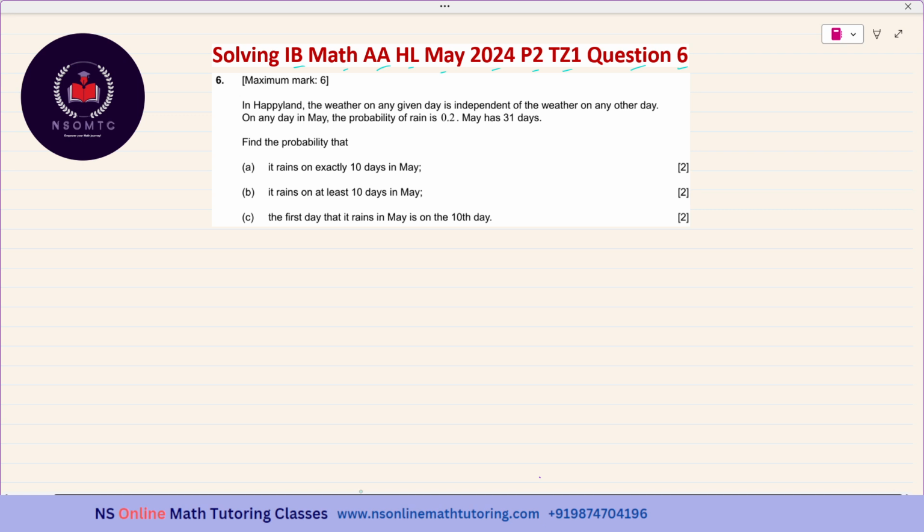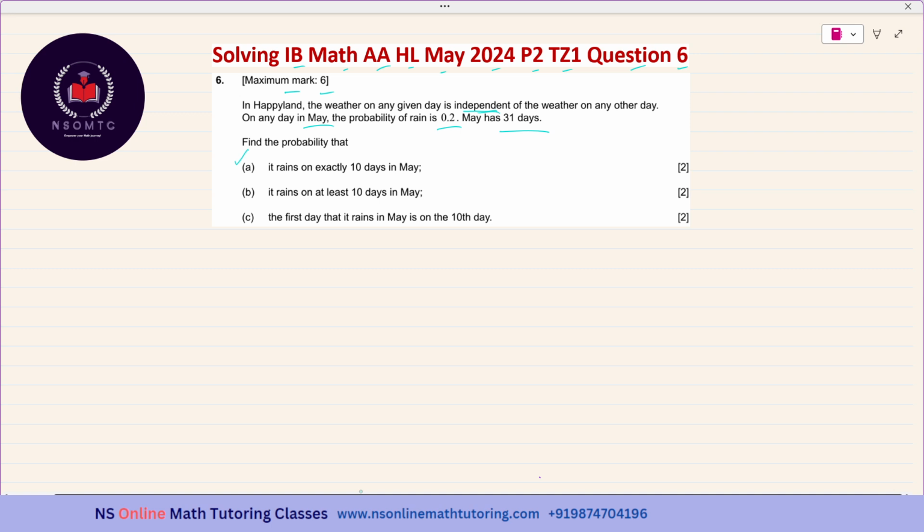So without any further delay, let us start answering question number 6. The maximum mark is 6. In Happy Land, the weather on any given day is independent of the weather on any other day. On any day in May, the probability of rain is 0.2 and May has 31 days. The first subpart is saying, find the probability that it rains on exactly 10 days in May.